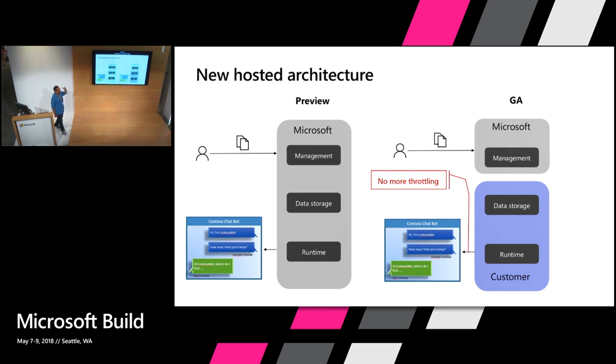First one, there's no more throttling, right? I don't know how many of you in the preview had requested for the premium subscription. Remember, it's like a higher transaction quota for the endpoint. Now you are hitting your endpoint in your own app service. So you are already paying for the app service hosting and the Azure search hosting. So there's no more throttling anymore.